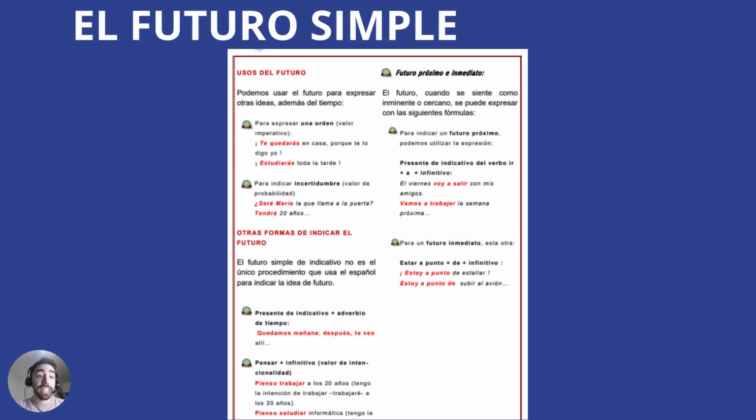In our next session, we are going to talk more about the close future, because in general, when we speak in Spanish, we use it more than the future simple. So see you in our next session.